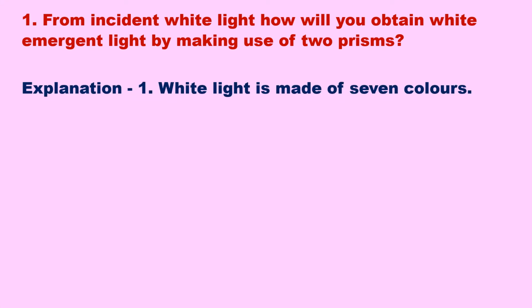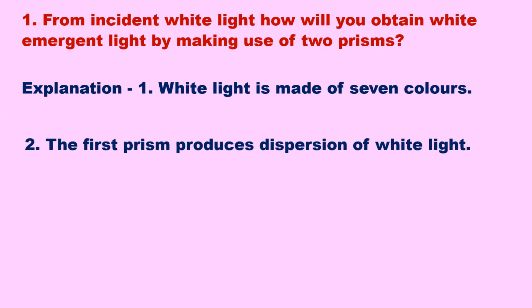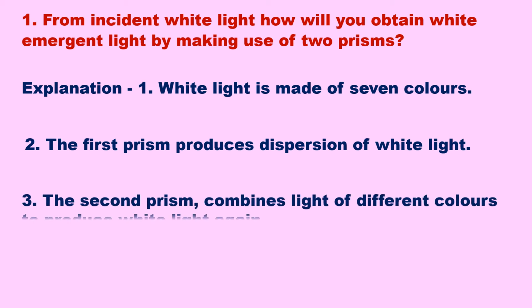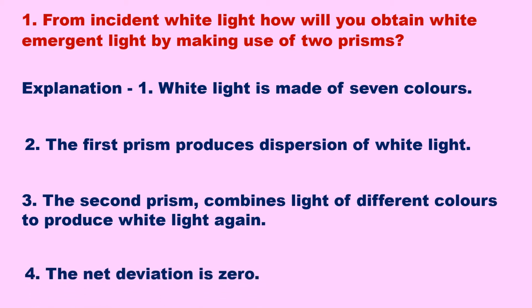Explanation. White light is made of 7 colors. The first prism produces dispersion of white light. The second prism combines light of different colors to produce white light again. The net deviation is 0.